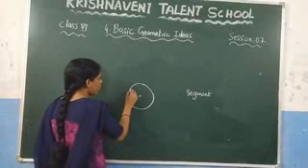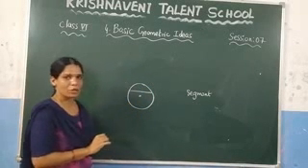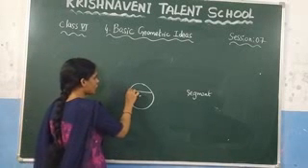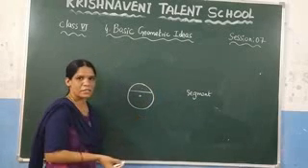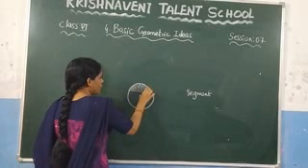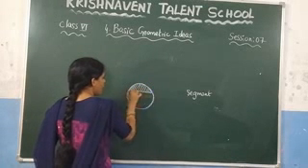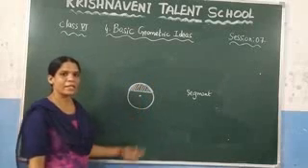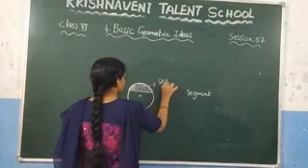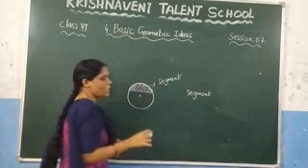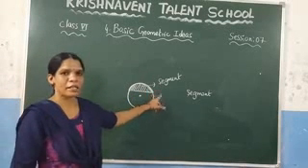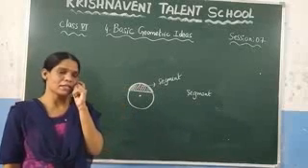That means you need to consider one chord. Let us consider this is the chord. What is the area that is enclosed between the chord and the arc? You know that this is the arc, the part of the circle we call an arc. So this is the area enclosed between the chord and the arc. The area that is enclosed between the chord and the arc, that we call a segment. This is the definition of the segment. What is meant by the segment? The area that is enclosed between the chord and the arc of the circle, we call it a segment.